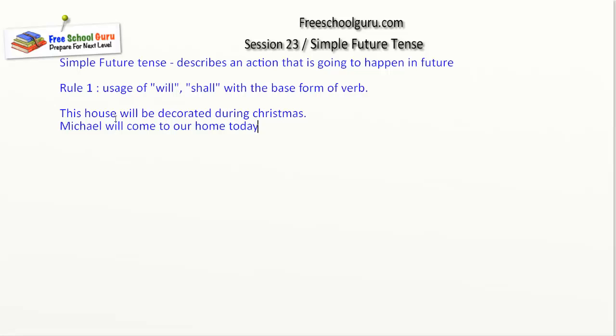I will be going to the park. We shall be finishing our work, right? So you can use be as well with shall and will. The second sentence we talked about, Michael will come to our home today. Okay, so this describes an action that is going to happen later today, not in present, right? So let's look at some more examples of future tense.